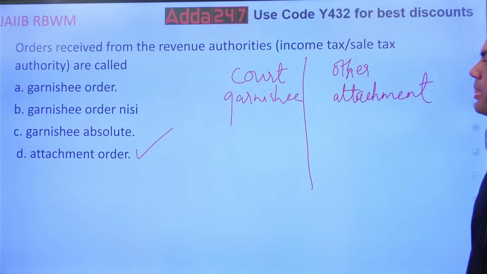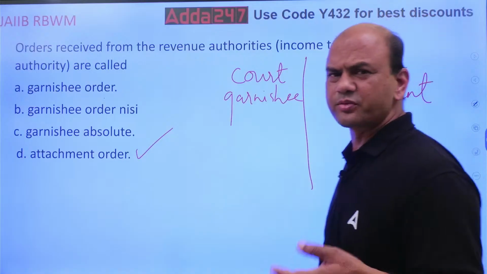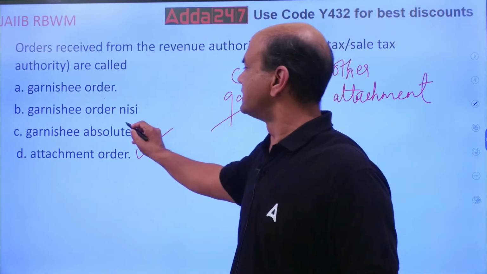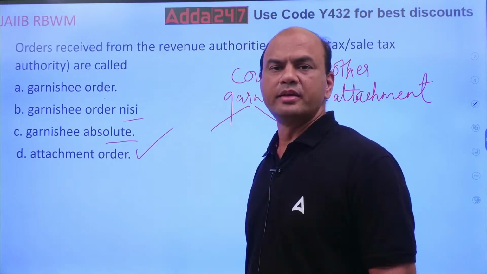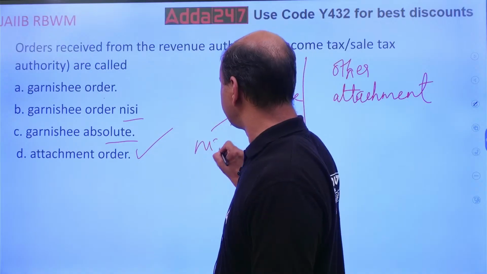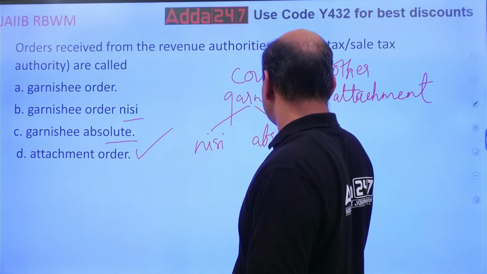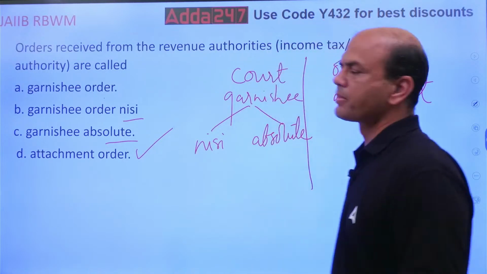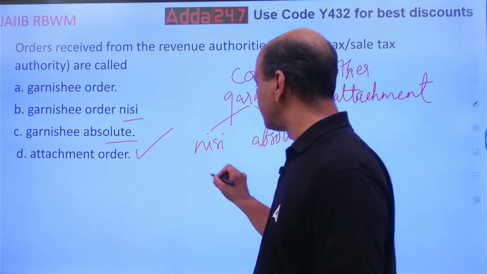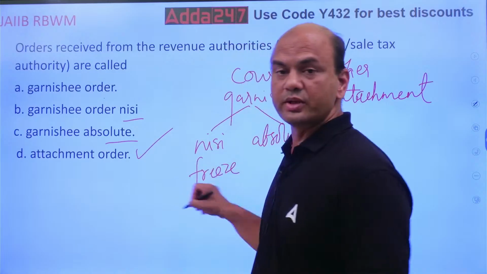Okay. So whatever you receive from the court is called as garnish. Garnish is of two types, nisi and absolute. What is the difference between nisi and absolute? Nisi, they tell you to freeze the account. Freeze. You can't give funds to anyone.